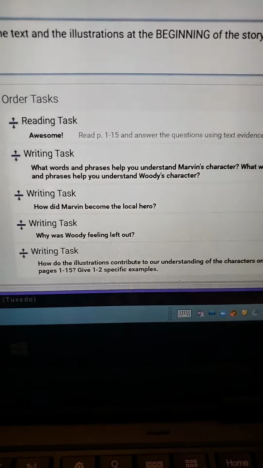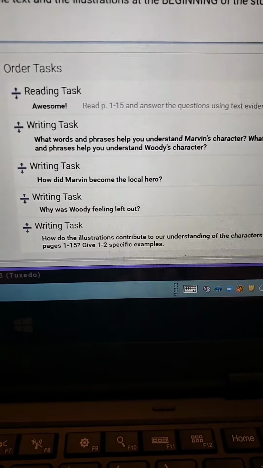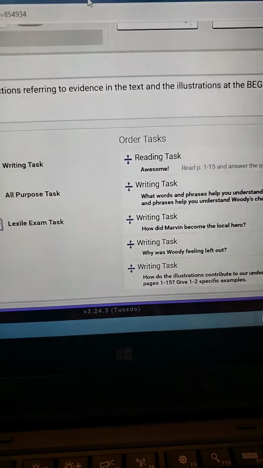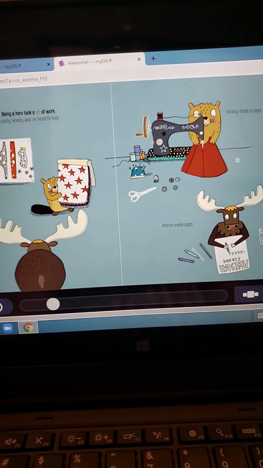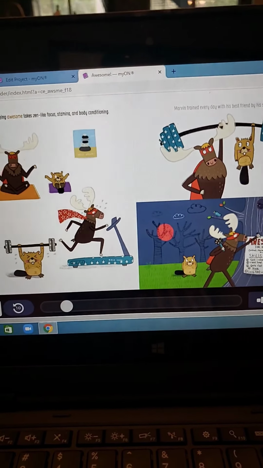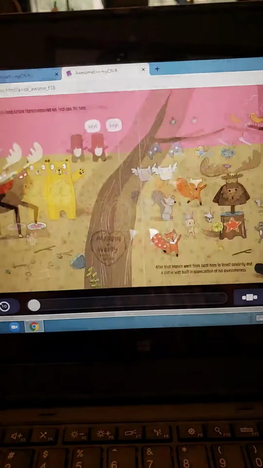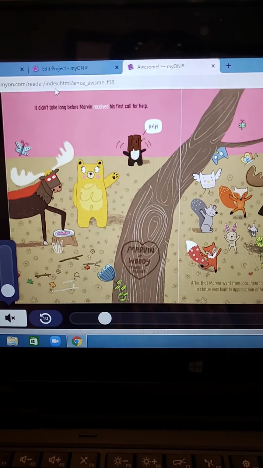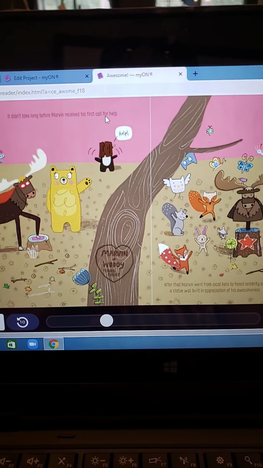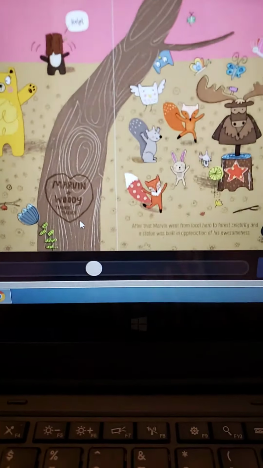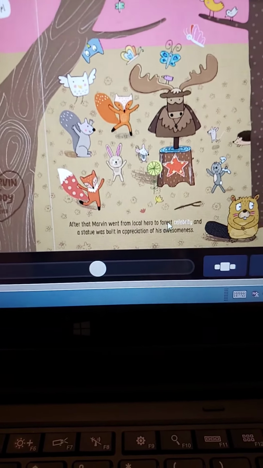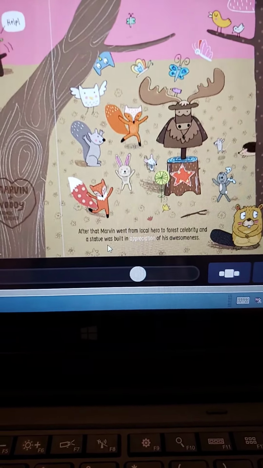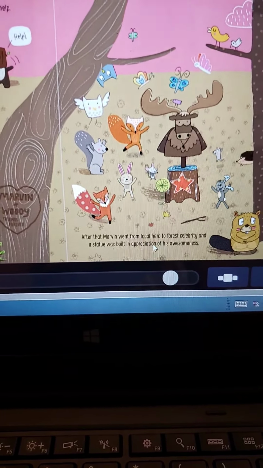Moving on, question number 3. Why was Woody feeling left out? To answer that question, we need to go to the part of the text where it says he's feeling left out. So we know he continues by his side, but then let's continue on. It says, didn't take long before Marvin received his first call for help. See, it says Marvin and Woody, friends forever. After that, Marvin went from a local hero to a forest celebrity, and a statue was built in appreciation of his awesomeness.